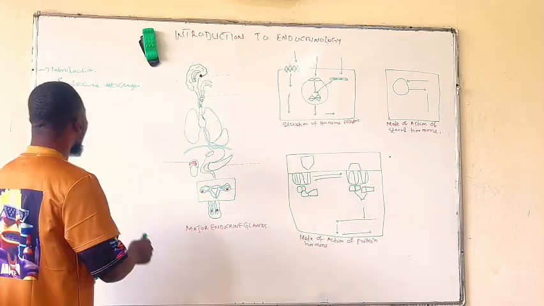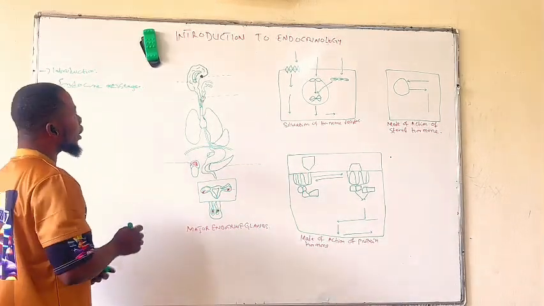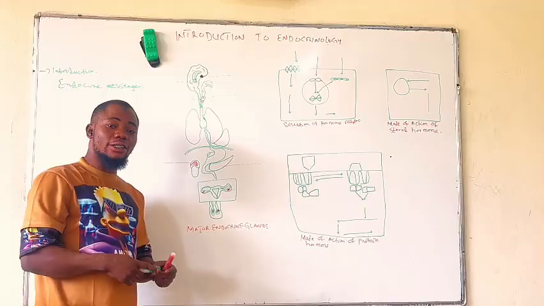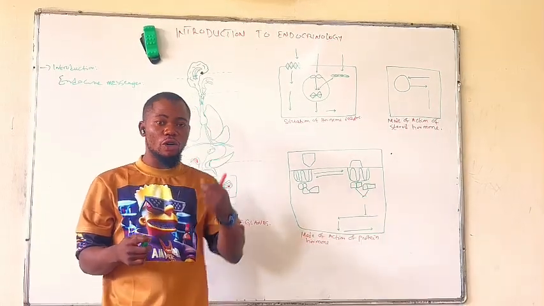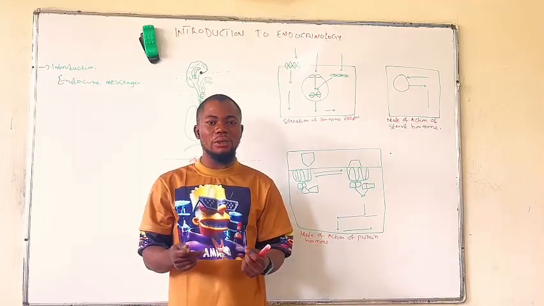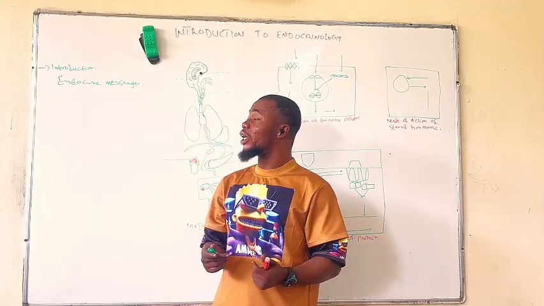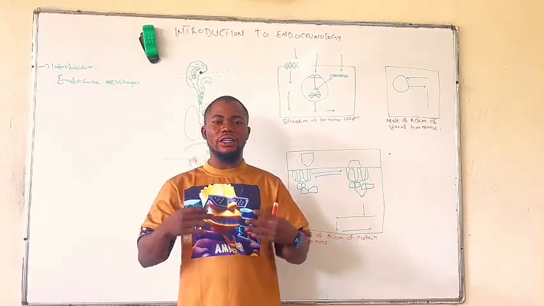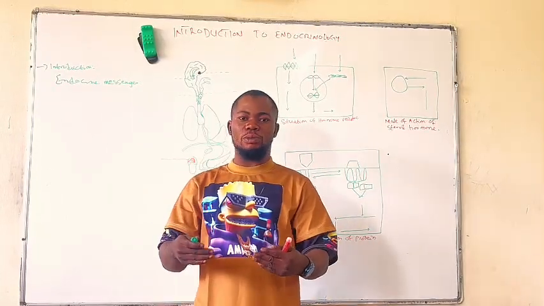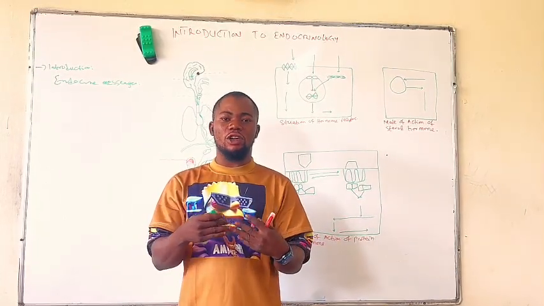Now, the endocrine system is the system of endocrine glands that are responsible for the secretion of hormones, the chemical messengers in our body. We should also know that the endocrine glands are ductless glands. All their secretions move directly into the blood without any duct connected.